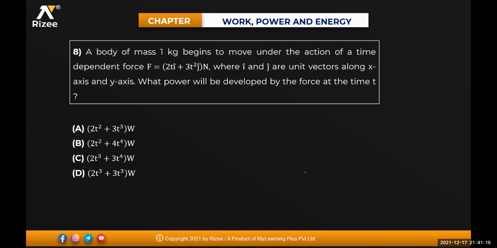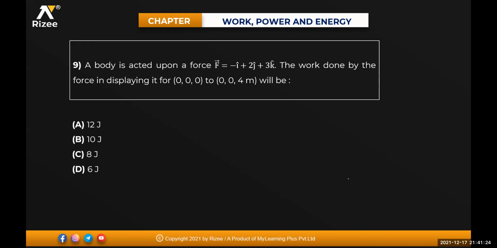Next one. A body of mass 1 kg begins to move under action of a time dependent force, where i and j are unit vectors. What power we are not done till, we'll do it later. The next one is a body acted upon by a force F equal to minus i cap plus 2j cap plus 3k cap.